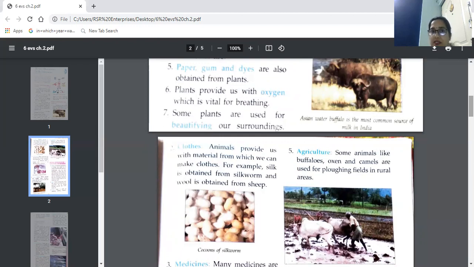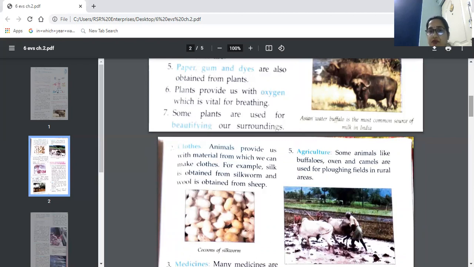Plants provide us with oxygen, which is vital for breathing. The most important thing which we get from plants is oxygen, which is very necessary for our survival on this earth. Without oxygen, we cannot exist on this earth. So that oxygen which we breathe in comes from the plants. Without that, we cannot survive on this earth. So we are totally dependent on plants.